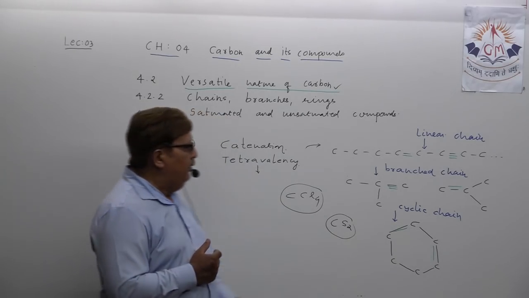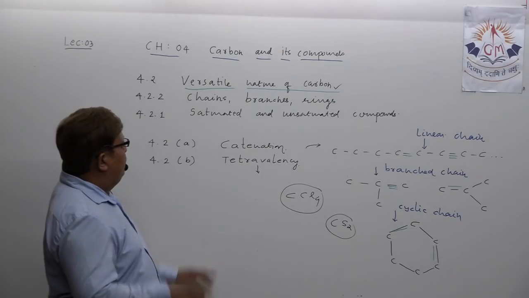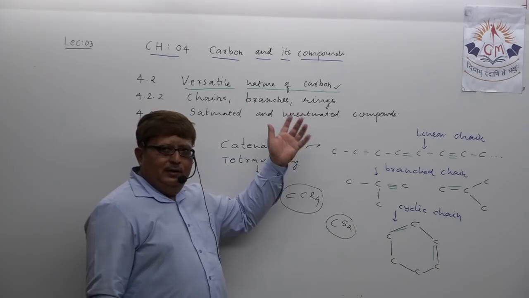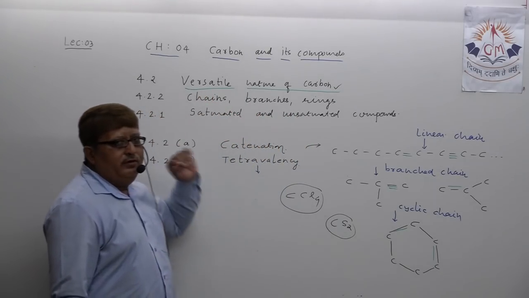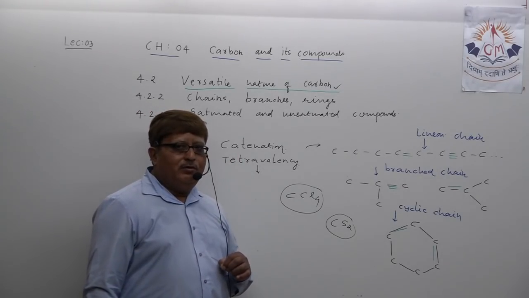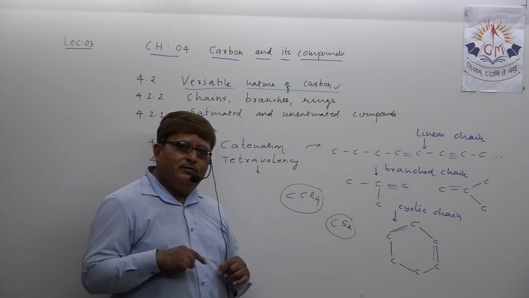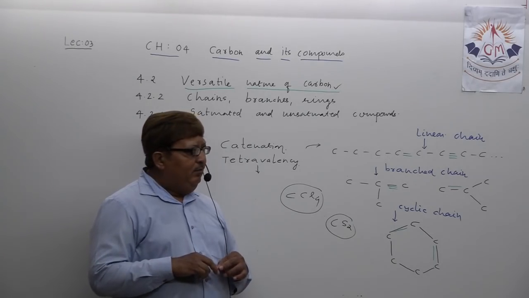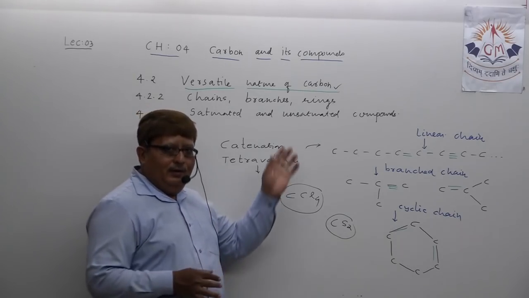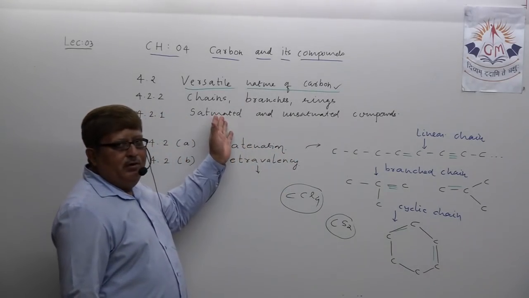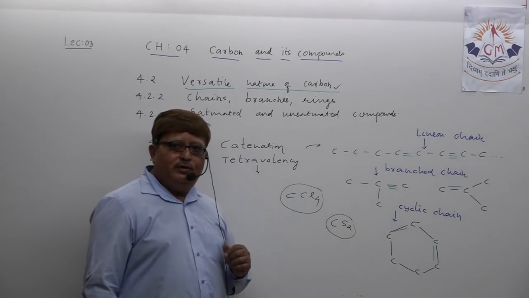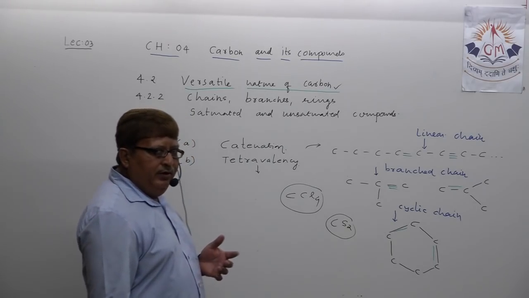Okay, my dear students. So, two topics. You must have understood why I reordered and why I discussed this, because when you discuss the versatile nature of carbon and when you discuss catenation, in catenation you are speaking that carbon is making a long chain of carbon atoms. Before I discuss saturated and unsaturated compounds, I have to take this topic of chains, branches and ring-like structures.